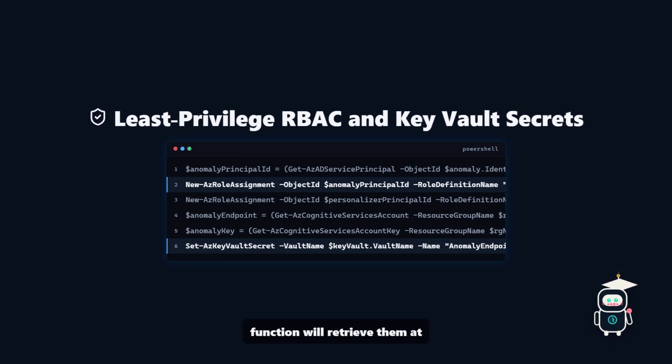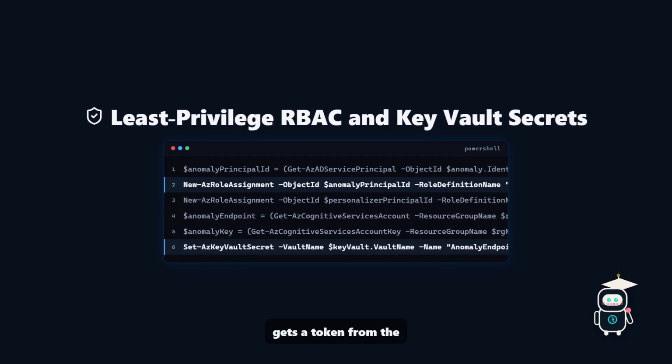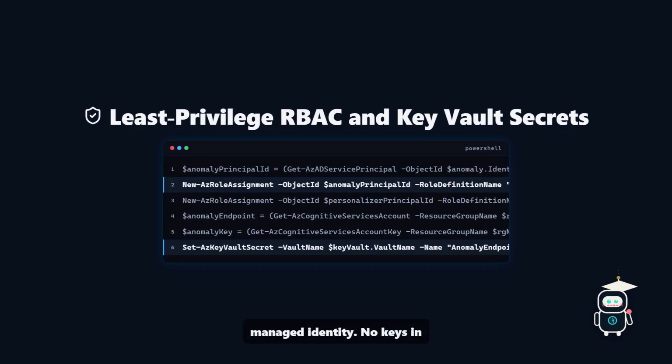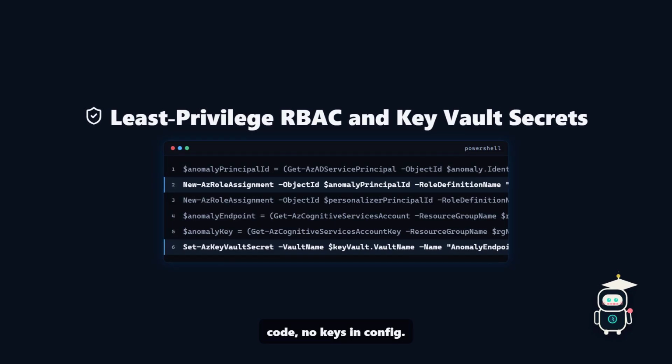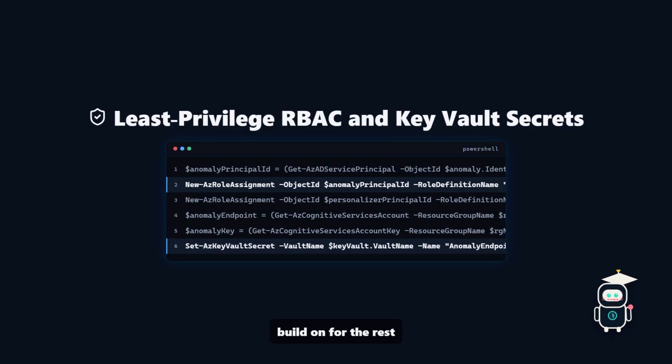Your function will retrieve them at runtime using DefaultAzureCredential, which silently gets a token from the managed identity. No keys in code, no keys in config. That's the zero secret foundation you'll build on for the rest of this series.